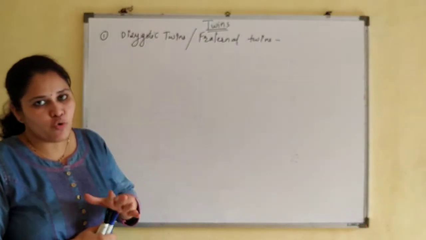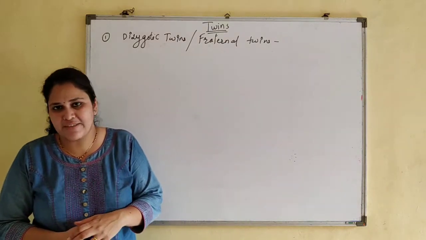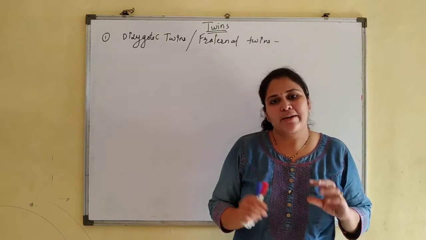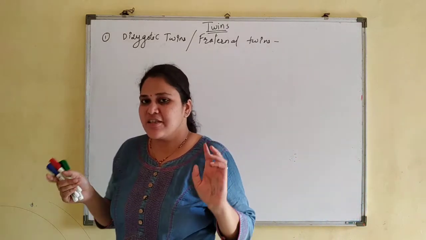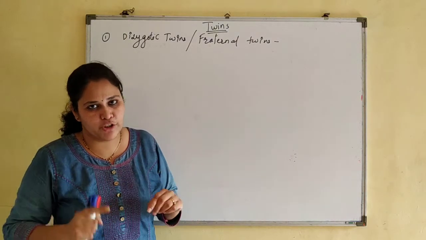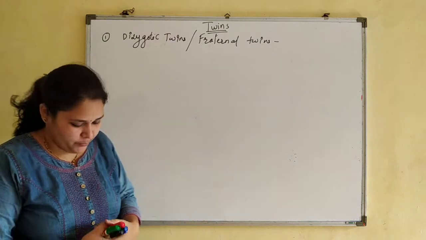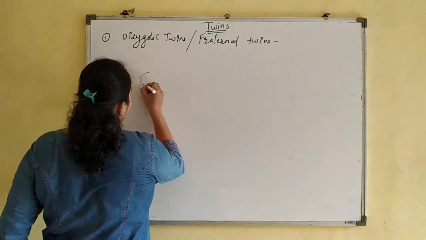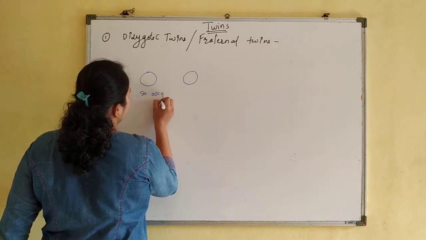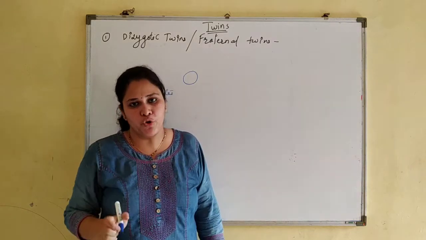Normally from each ovary only one secondary oocyte is released during every reproductive cycle. Abnormally it may happen that instead of one, two secondary oocytes are released, either from the same ovary or one from both the ovaries. Here what is happening? Two secondary oocytes are formed. We will draw like this. Two different secondary oocytes are produced, either from the same ovary or one from both ovaries.